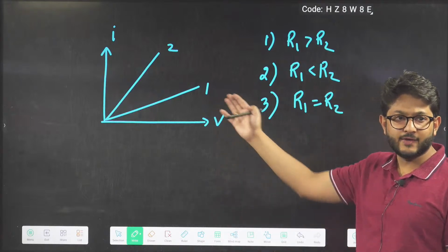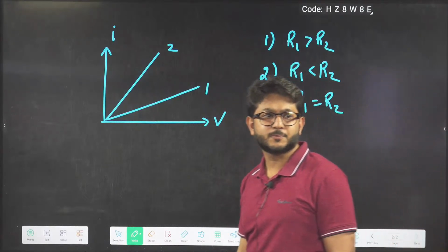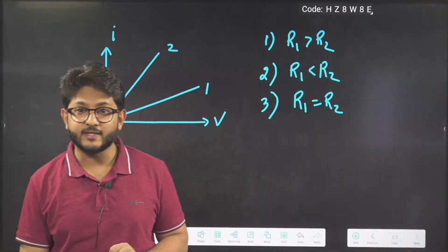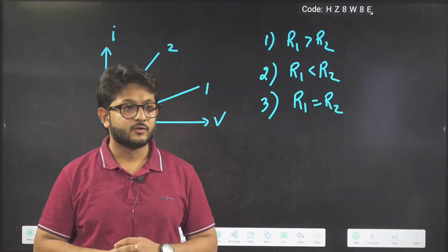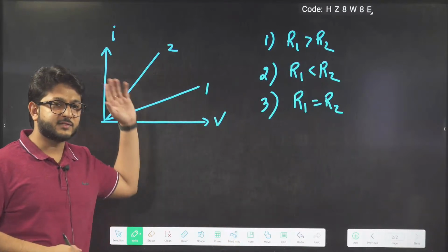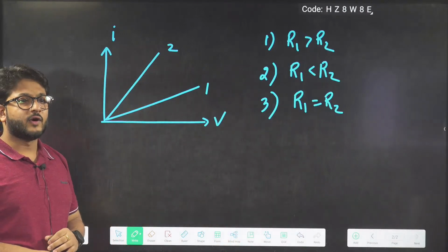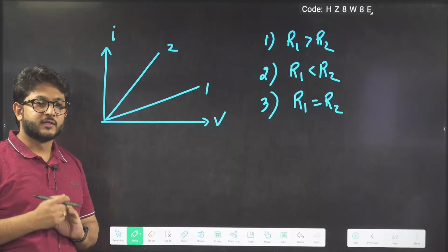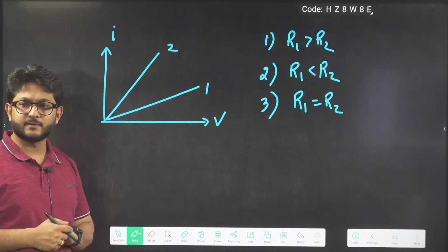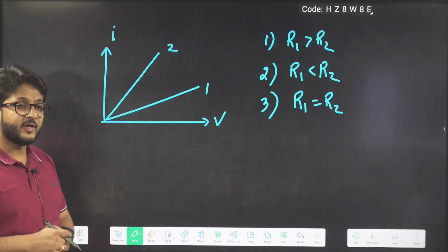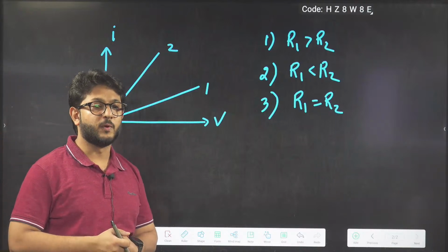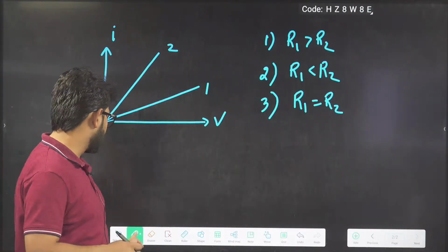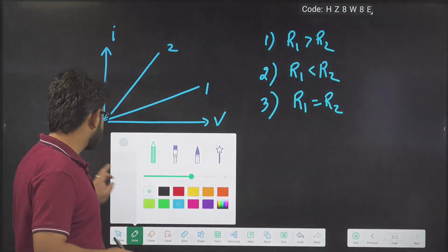Yes, guys, we have the IV curve. Which will be the right option? That was the question given to you in yesterday's lecture. These are two curves given, 2 and 1. For which one will the resistance R1 be more? How to do this? Yes, kids, in the last class we told, we have to compare the slope. So first of all, you have to check the slope.